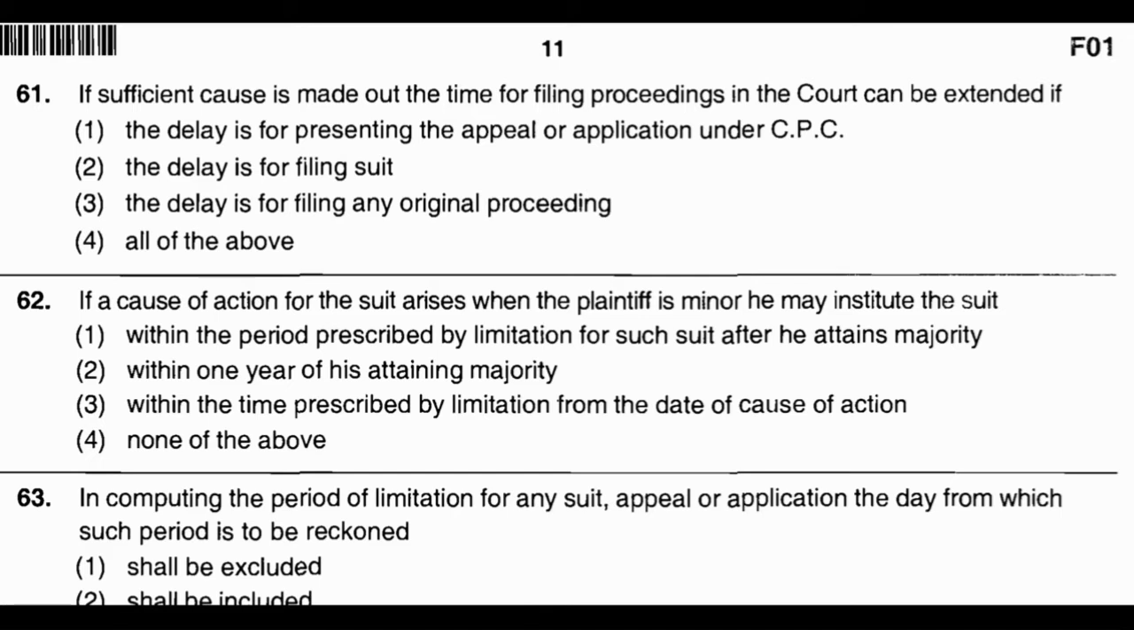Now question number 62. If the cause of action for suit arises when the plaintiff is minor, he may institute the suit. Option number 1, within the period prescribed by limitation for such suit after he attains majority. Option number 2, within 1 year of his attaining majority. Option number 3, within the time prescribed by limitation from the date of cause of action. And option number 4, none of the above. And the correct answer is option number 1, within the period prescribed by limitation for such suit after he attains majority.